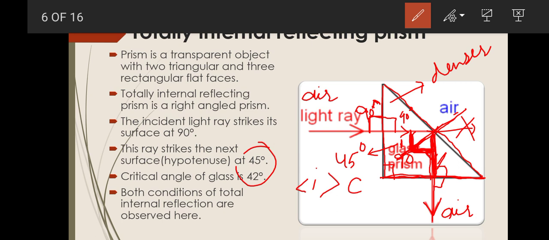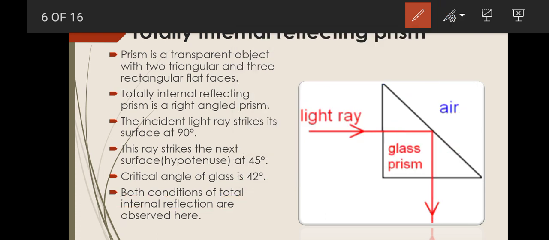So both conditions of total internal reflection are observed here. This is how the totally internal reflecting prism works on the phenomenon of total internal reflection.